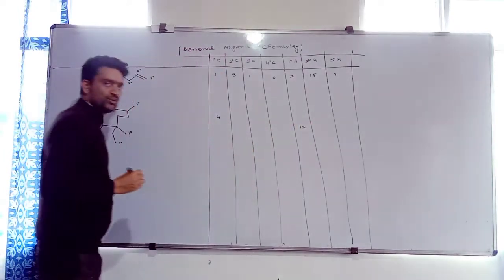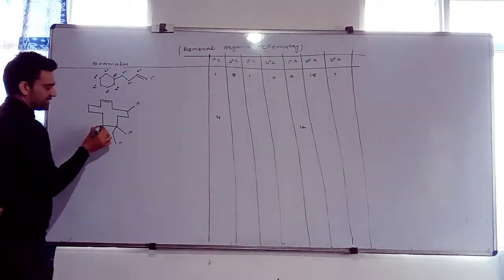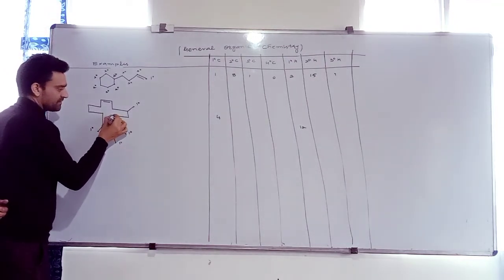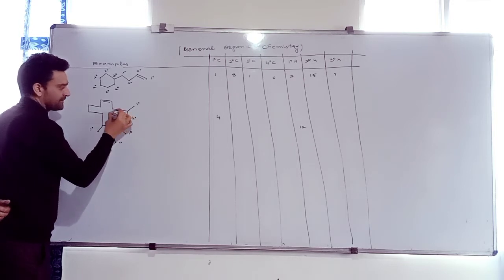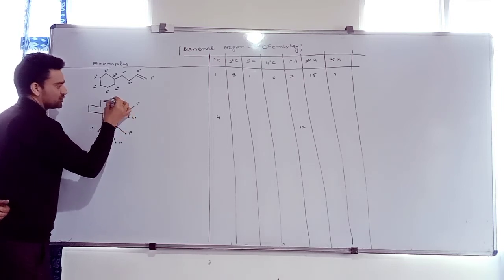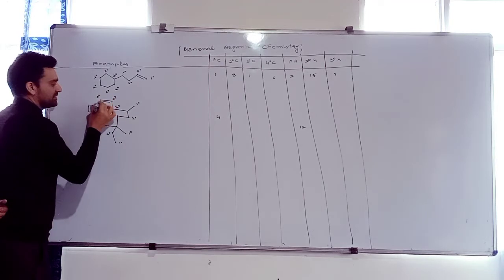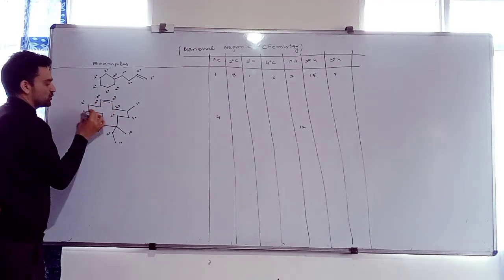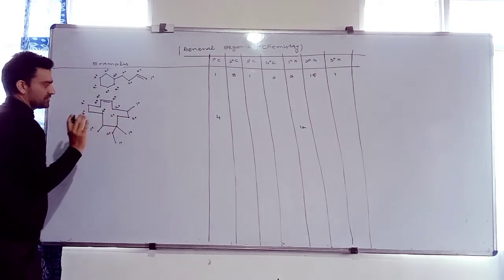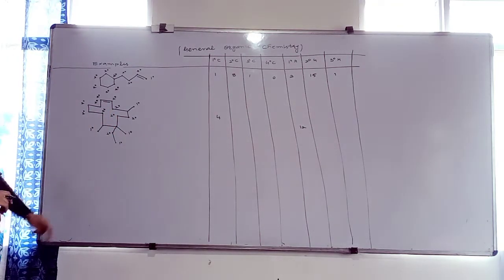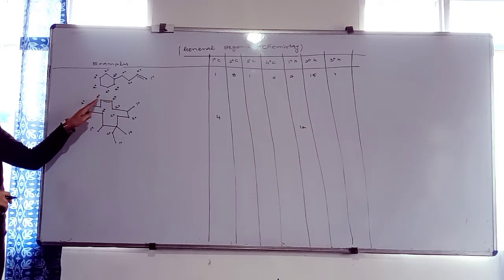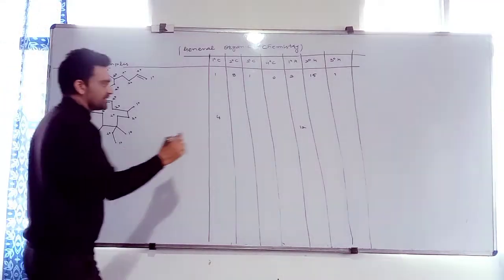It's 12. How many 2 degree carbons are present? Is this 2 degree? Is this 2 degree? This is 2 degree. This is 2 degree. This one is 2 degree. 2 degree. 2 degree. Calculate how many 2 degree are present. 1, 2, 3, 4, 5, 6, 7, 8, 9, 10. We are having 10 2 degree carbons.